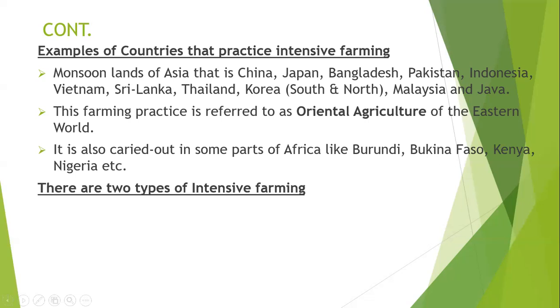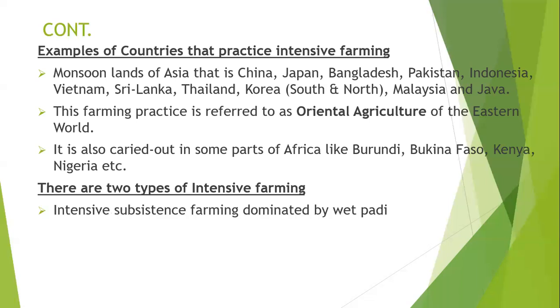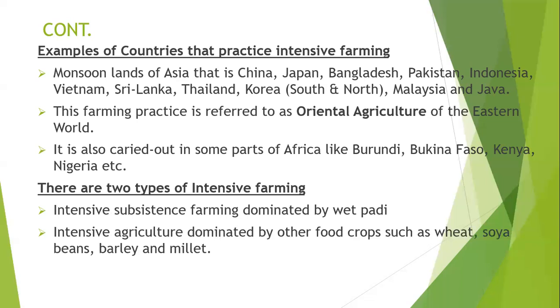Now, there are two types of intensive farming. We have what we call intensive subsistence farming dominated by wet paddy. We also have intensive agriculture dominated by other food crops such as wheat, soya, beans, barley, and millet. Now, when we say wet paddy, in general terms, we mean rice. So those are the two types of intensive farming.